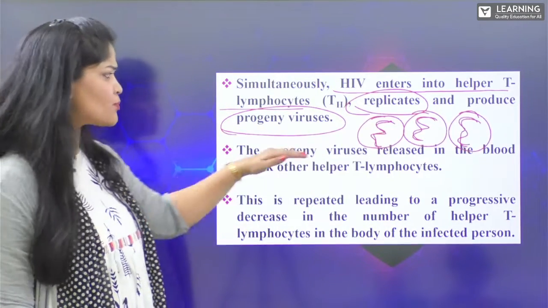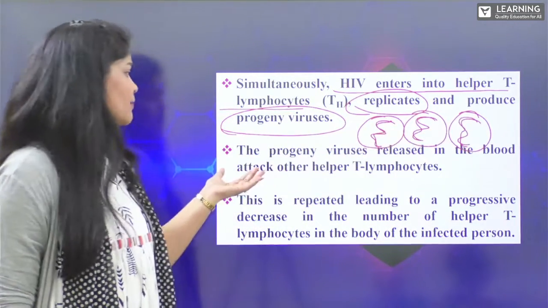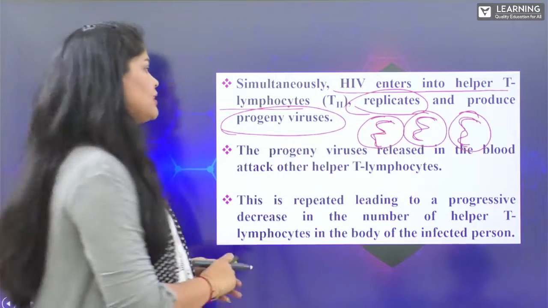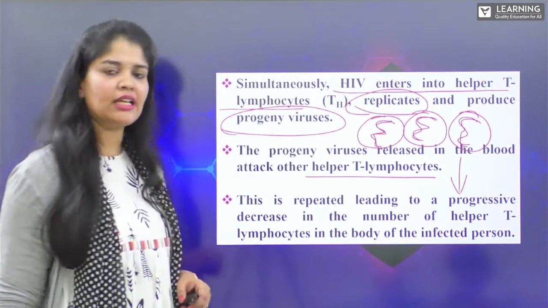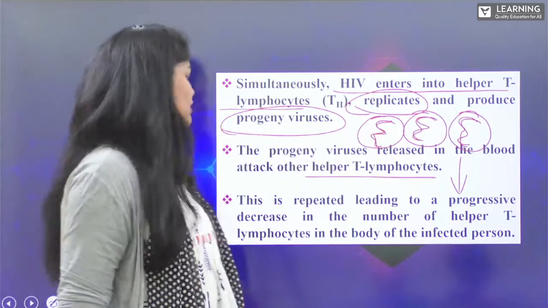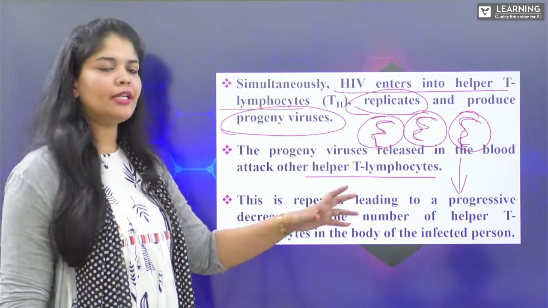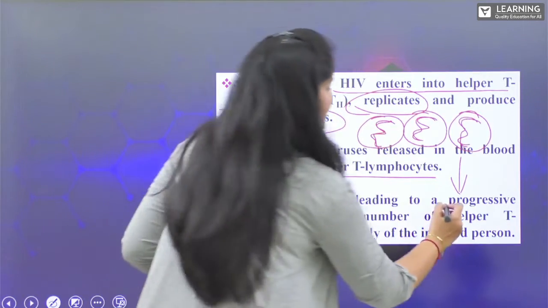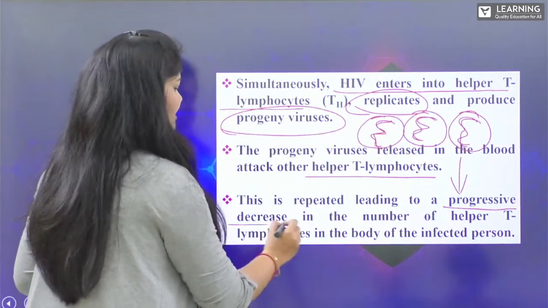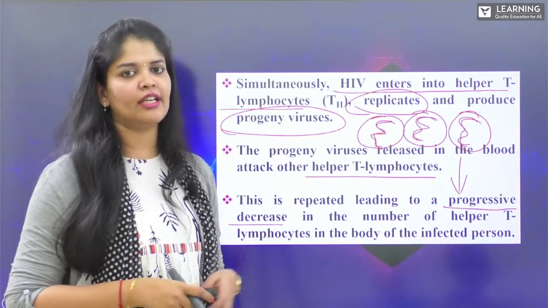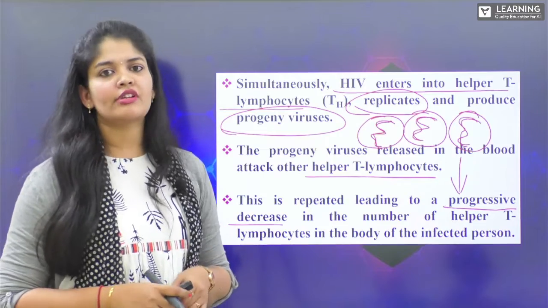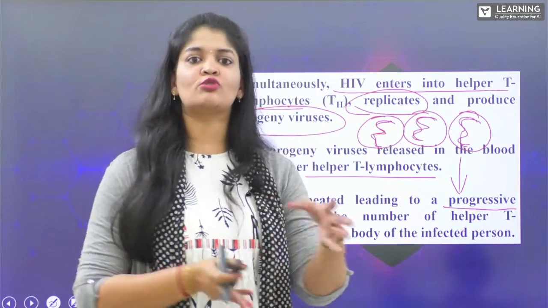Now, these progeny viruses are released into the blood and attack the other healthy T lymphocytes, thereby decreasing the number of T lymphocytes further and further. And this is repeated, leading to a progressive decrease. Therefore, it takes time, and that time lag differs from one individual to another, and ranges from 5 years to 10 years.